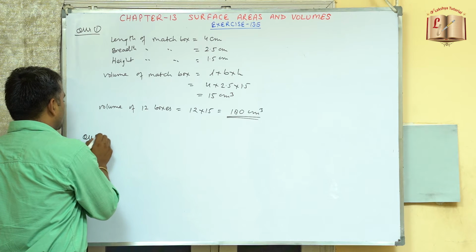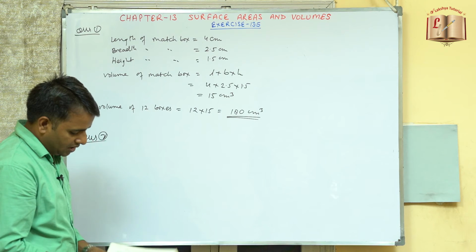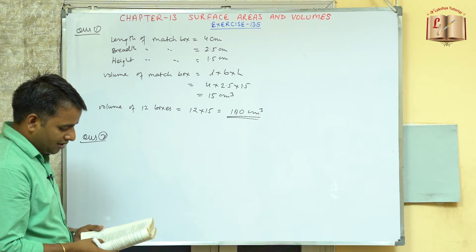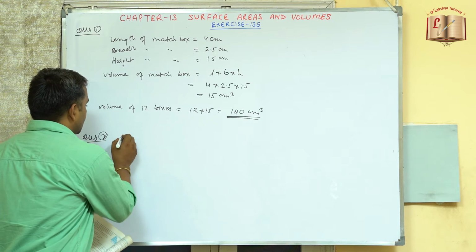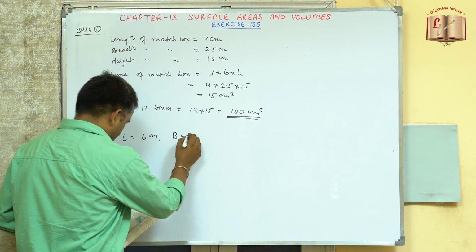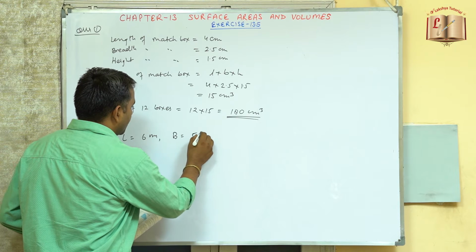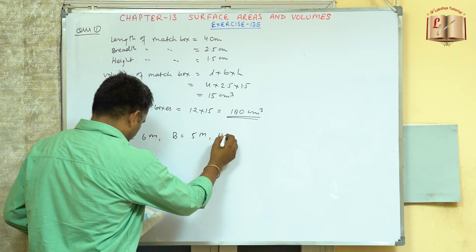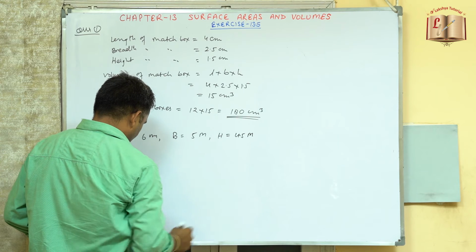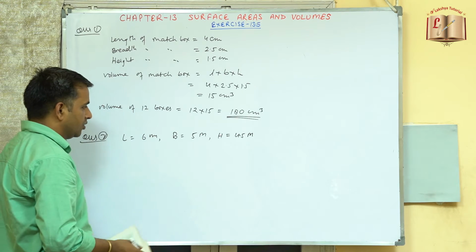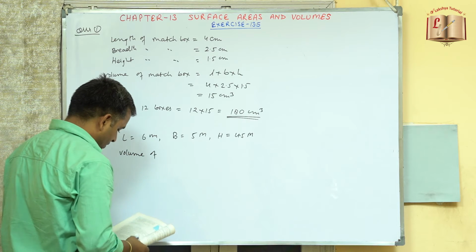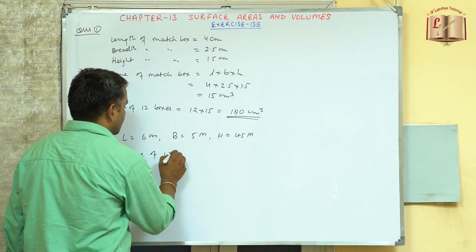Similarly, coming to question number 2. A cuboidal water tank is 6 meter long. Length is given to us, this is 6 meter, and this width is given, this is 5 meters, and height or depth, this is the same thing, so this is given as 4.5 meters. So how many liters of water it can hold? So first of all we will find out the volume. So this is the volume of water tank.